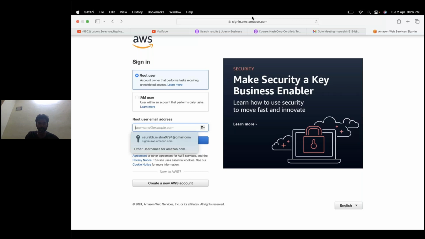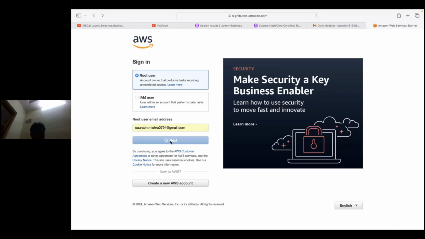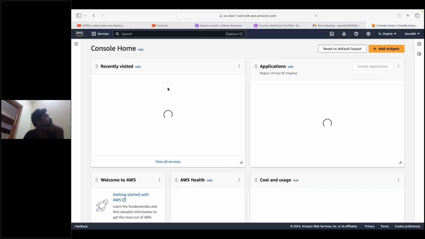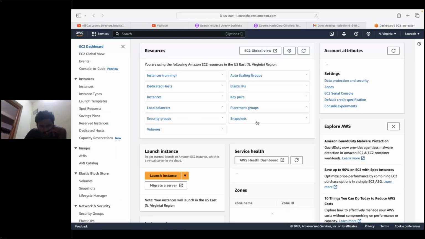Meanwhile, I'll log into my AWS account and show you a few things, a glimpse of how an AWS account looks. Okay, so this is my AWS account, and this is how it looks. This is the EC2 dashboard.